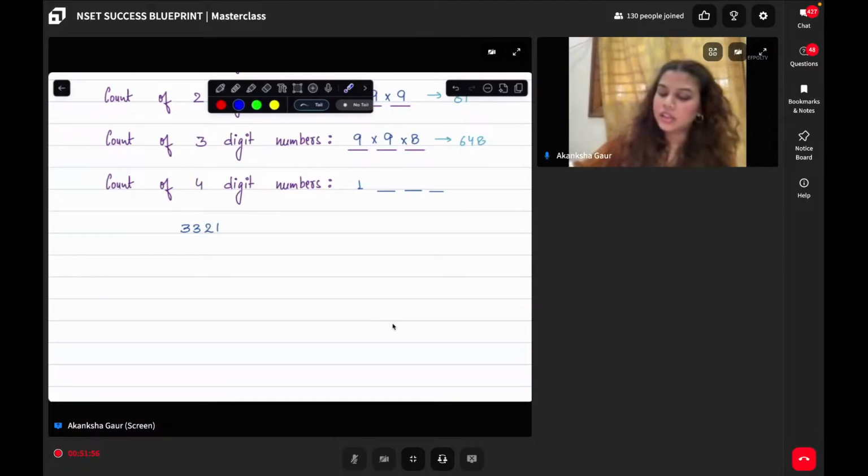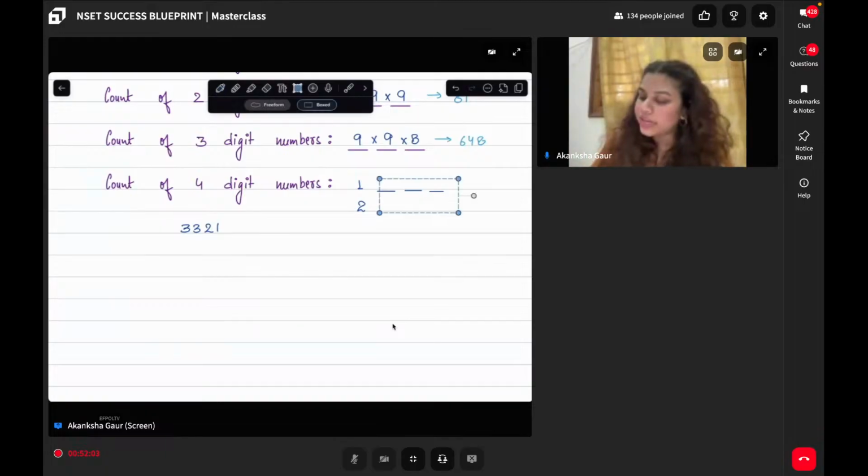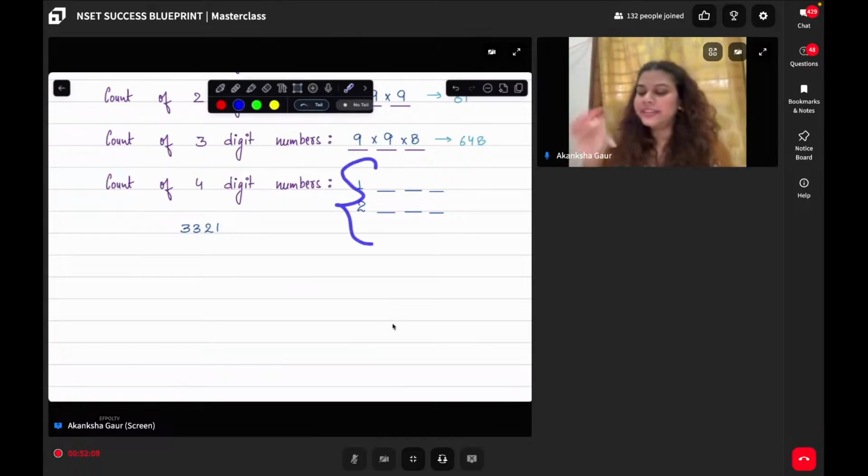Similarly, if I fix 2 over here and then I use any combination in these 3 digits, again, all the numbers generated will definitely be less than 3321.